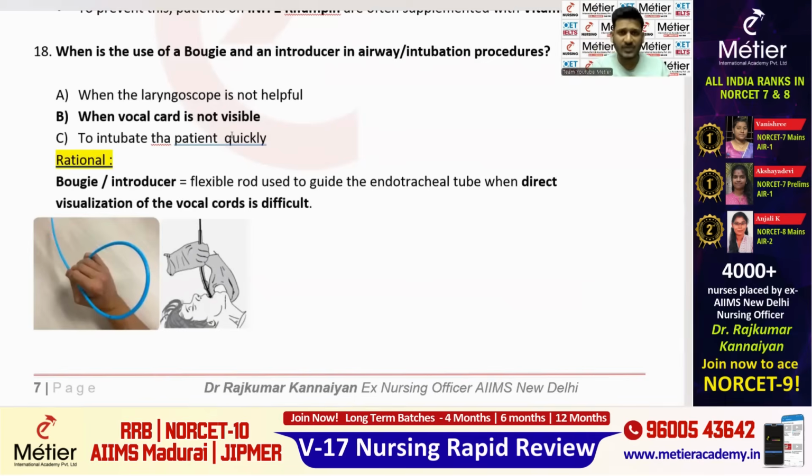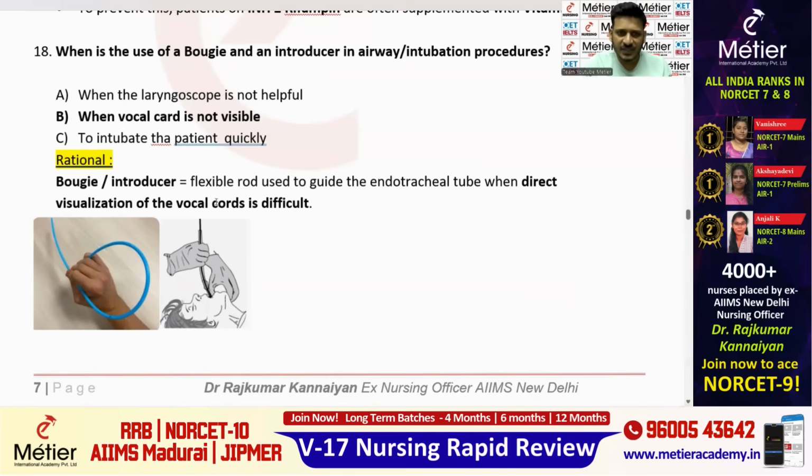While inserting the endotracheal tube, if the vocal cord is not at all visible, obviously we will be using the laryngoscope. The laryngoscope has a light and the visual will be good. But still, sometimes, even after using the laryngoscope, if inserting the endotracheal tube is difficult, the next option is by using the bougie.